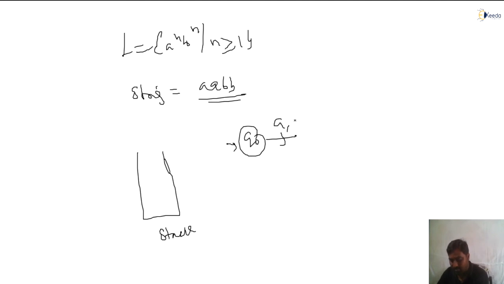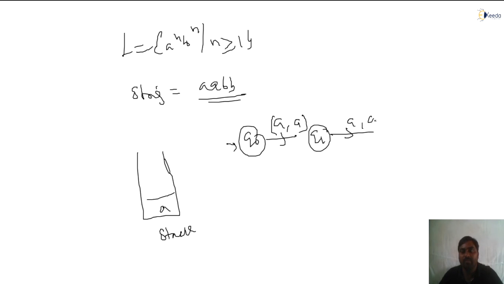I'm not going to draw anything here, just using a stack symbol. Q naught on A goes to Q1, push A, so push into the stack. Now again if we get A, push and move to the next state, A pushed here, fine.